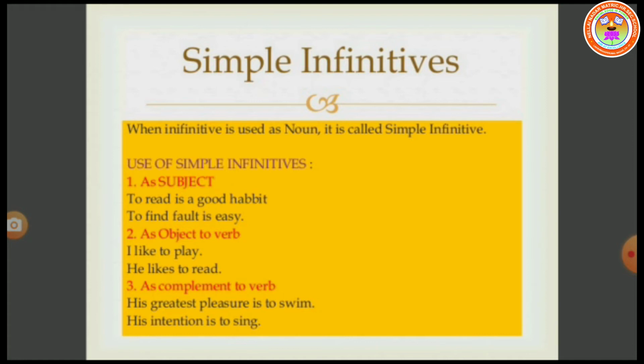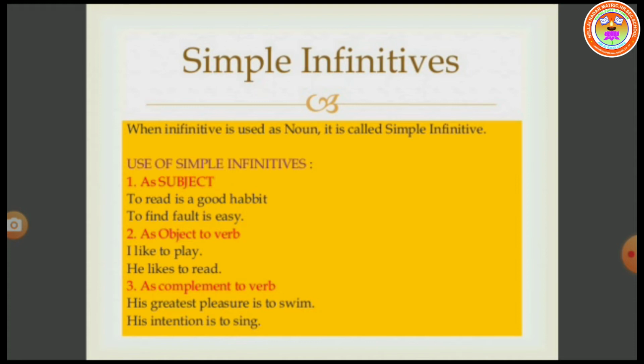Second, as object to verb. I like to play. He likes to read. Here, to play, to read are used as object of the verbs. Third, as complement to verb. His greatest pleasure is to swim.